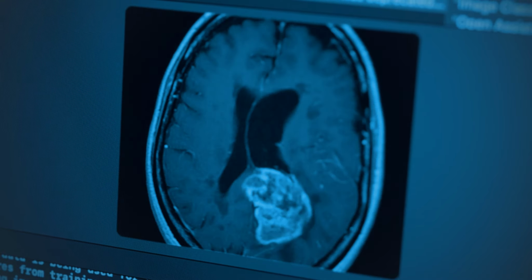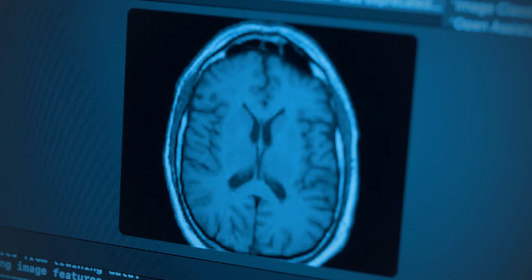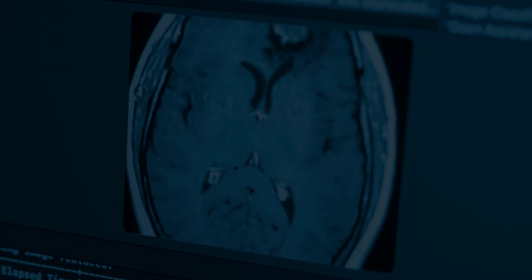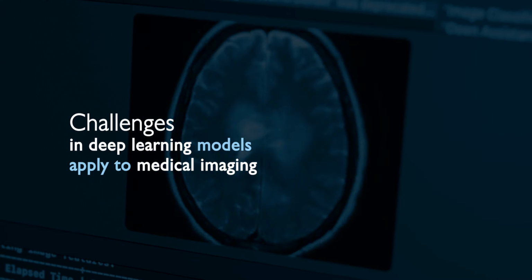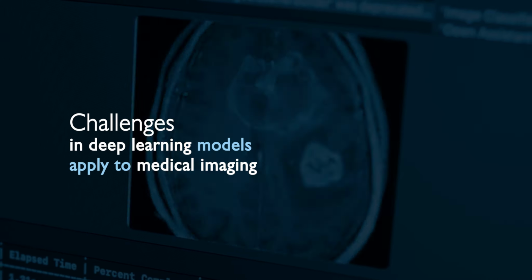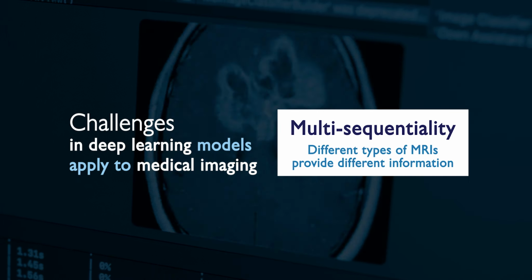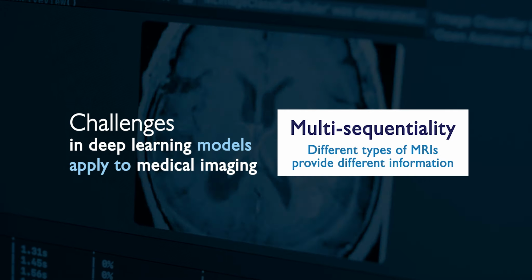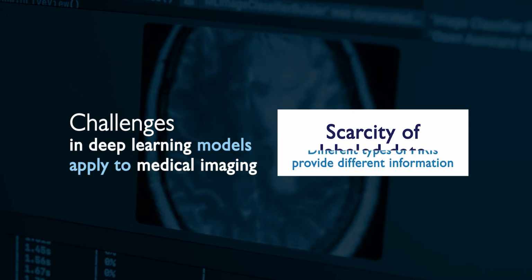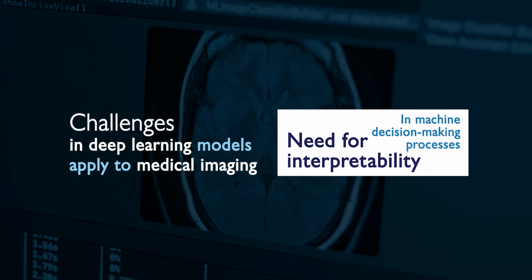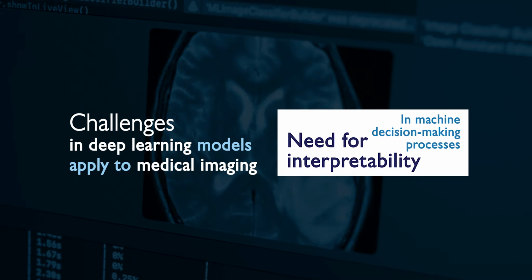However, when we enter the field of medical imaging, particularly magnetic resonance imaging, just like before, we have lots of data from a variety of sources. But when we try to apply deep learning to solve problems, like to check if an organ has a tumor, we face several challenges that arise from the nature of medical imaging. Scenarios to deal with, such as multi-sequentiality, where different types of MRI sequences provide different information to radiologists, scarcity of labeled data, and the need for interpretability in machine decision-making processes complicate the application of deep learning in medicine.